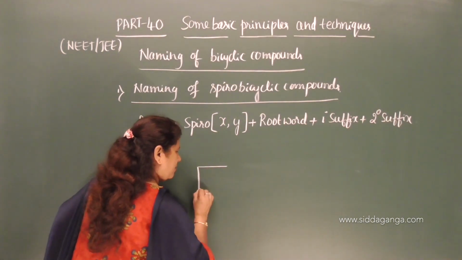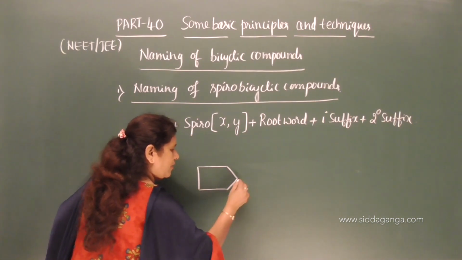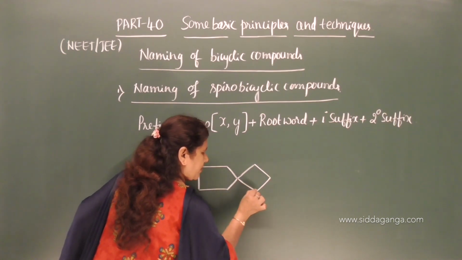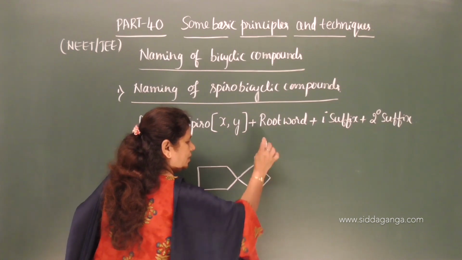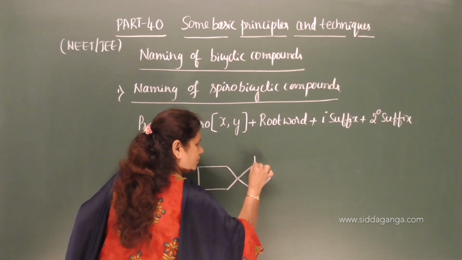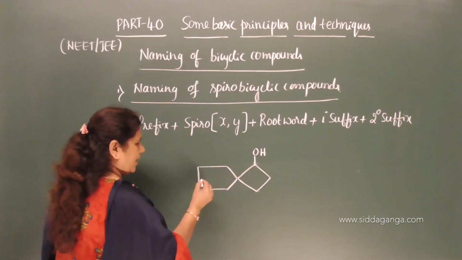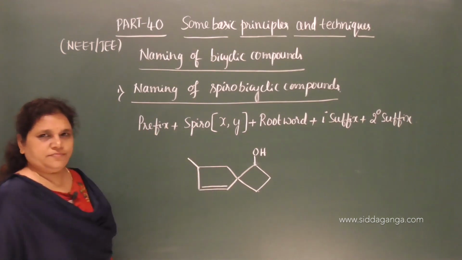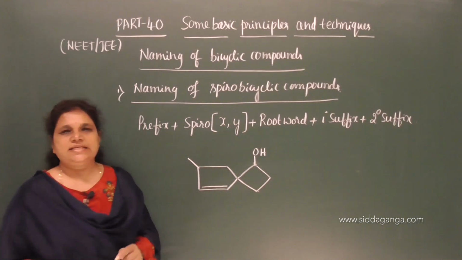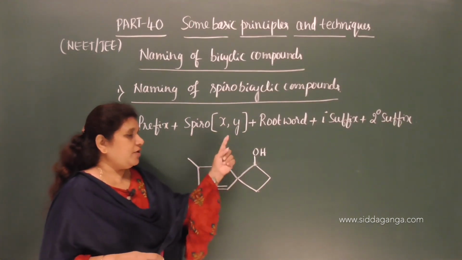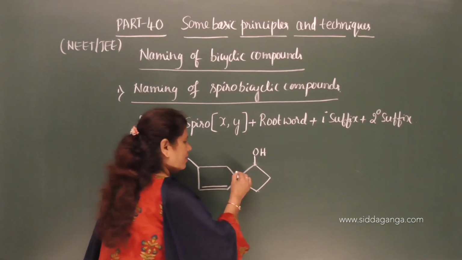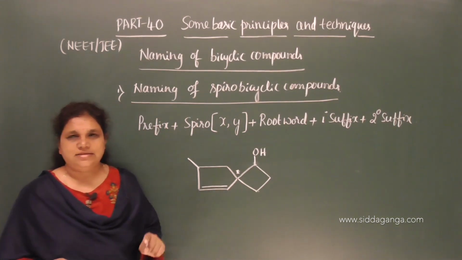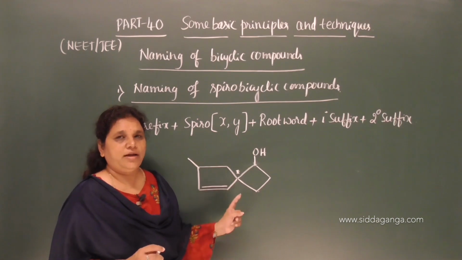This is an example of a spirobicyclic compound. Here we have an OH group, and here we have a double bond and a branch. So why is it spirobicyclic? Because only one bridgehead carbon is there. This is the bridgehead carbon, only one carbon, and as I said, it is a quaternary carbon, a 4-degree carbon, clear?